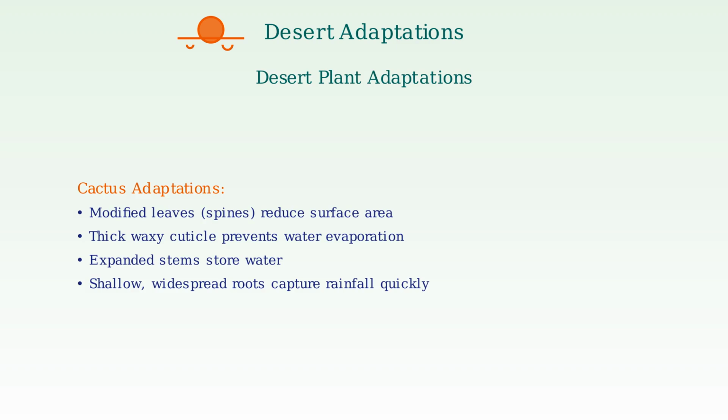Their leaves have modified into spines to reduce surface area and water loss. A thick waxy cuticle prevents evaporation, while expanded stems store water. Their shallow, widespread root systems quickly absorb rainfall.